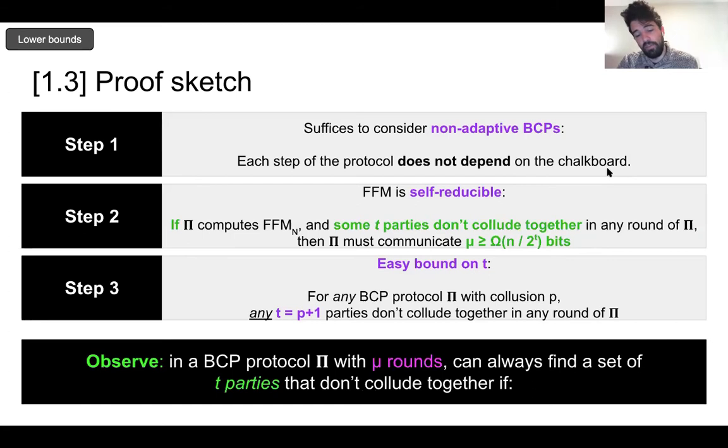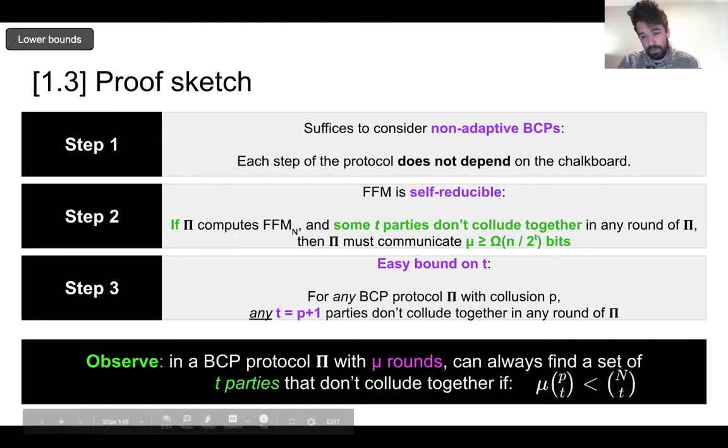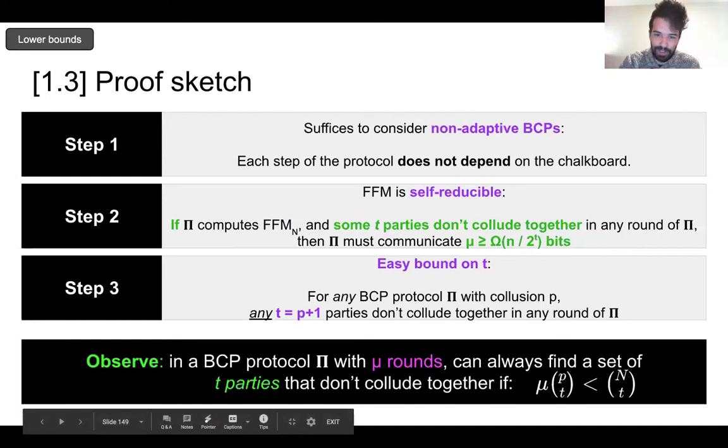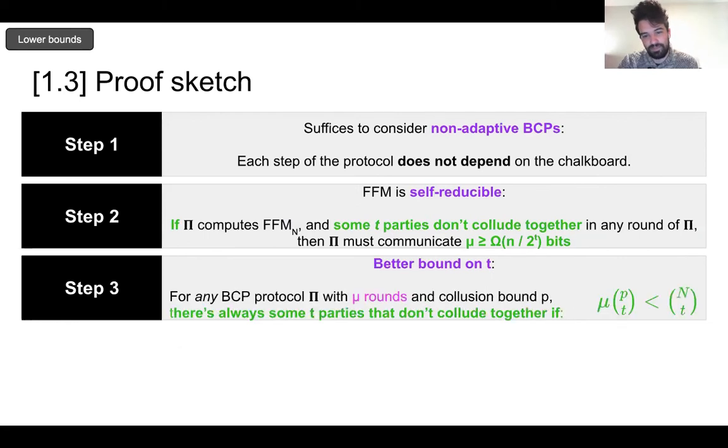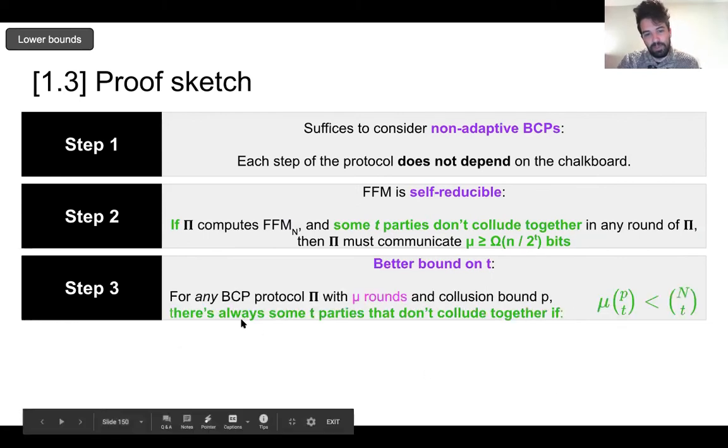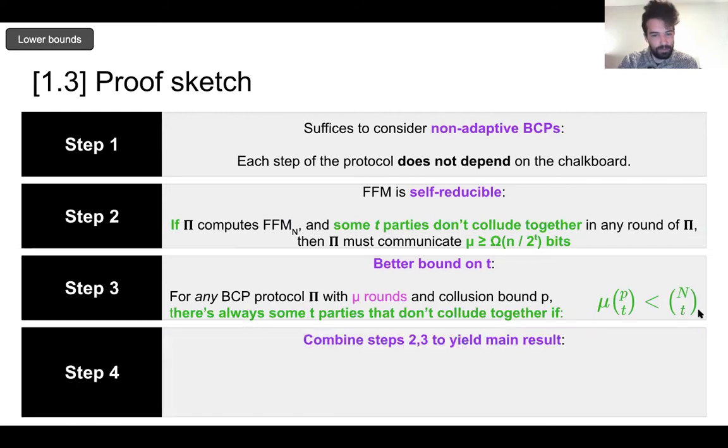And so if you have a BCP protocol with mu rounds, then as long as mu times P choose T, the number of rounds times the number of disqualified T parties, is less than the total number of T parties, there will be some T party that wasn't disqualified, namely some T party that didn't all work together in any round. Okay, so we know that there's always some T parties that don't collude together in a single round as long as this holds.